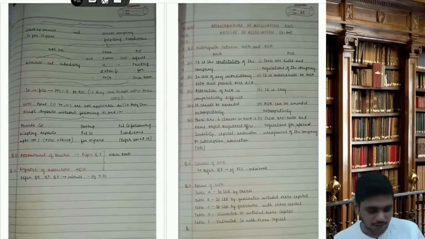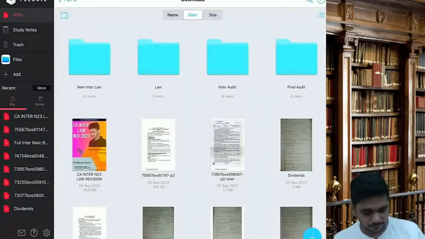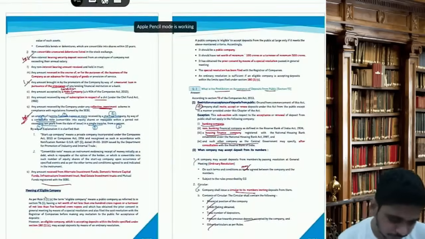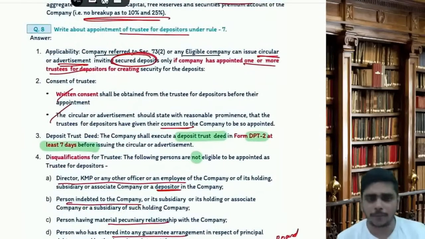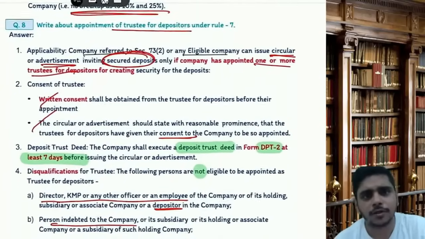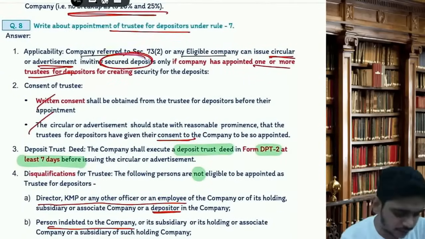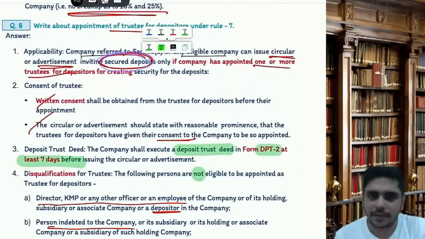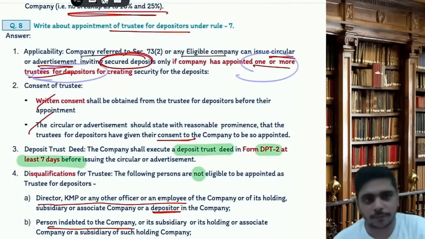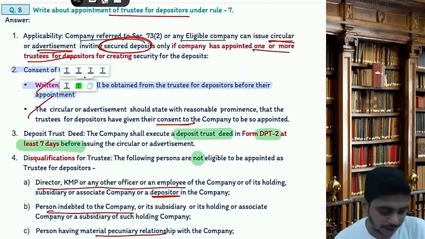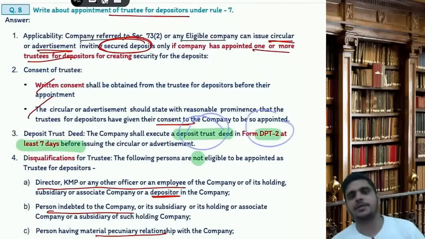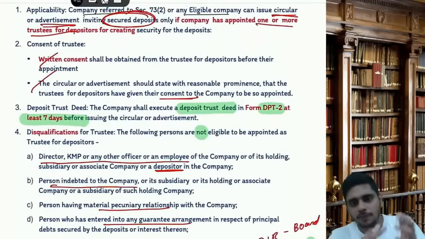I'll just open the notes so that you can check. Appointment of trustee. Whenever you are accepting secure deposits, you can accept them only if you have appointed one or more trustees for the depositors. Consent of trustee: before appointing them, you have to obtain written consent from them. Then you will enter into a deposit trust deed in form number DPT2 at least 7 days before issuing the circular or the advertisement.